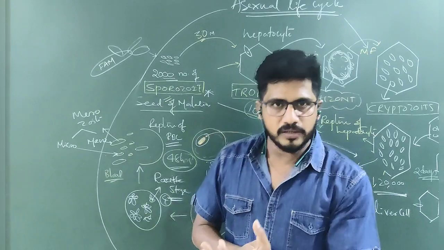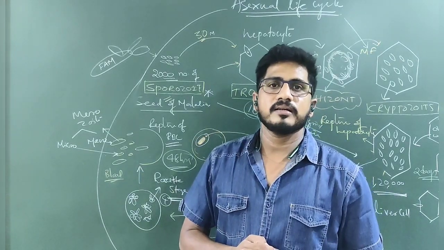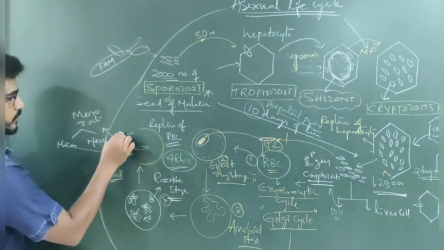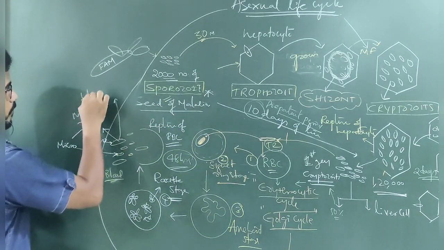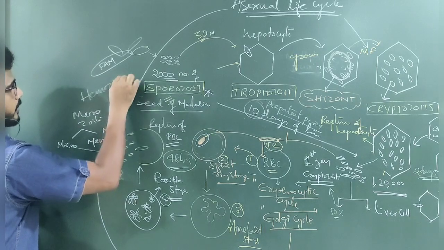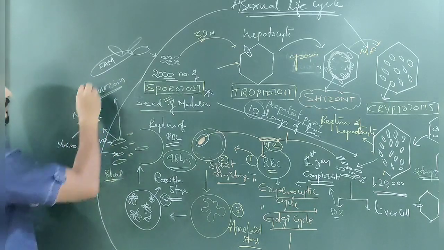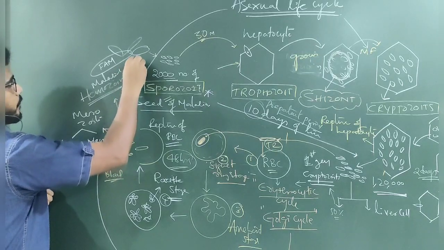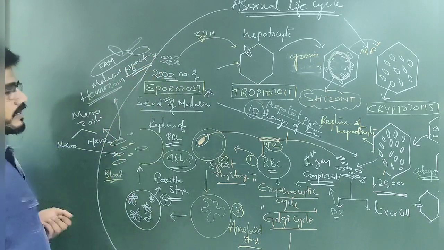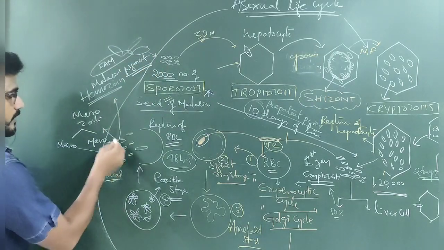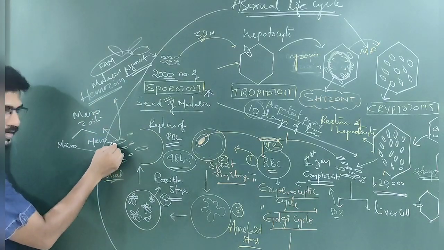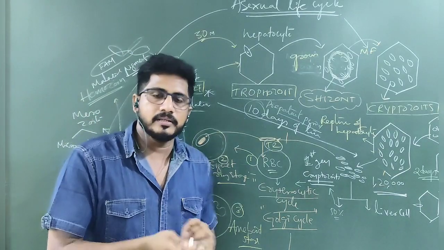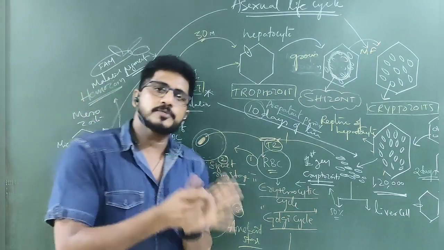Once they come out, that is called hemozoin. See, this is also called hemozoin. Hemozoin is called malarial pigment. Malarial pigment, a very important thing. What is called malarial pigment? Hemozoin. Think about why it is called hemozoin: this living organism comes along with the heme. Hemoglobin: in that, heme is iron, globin is protein.